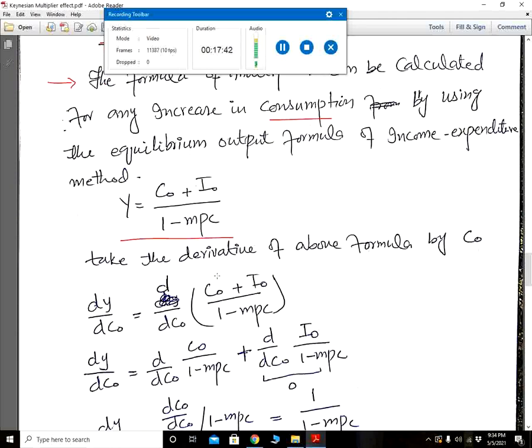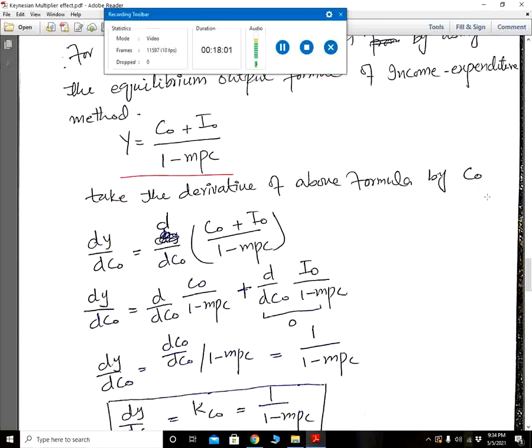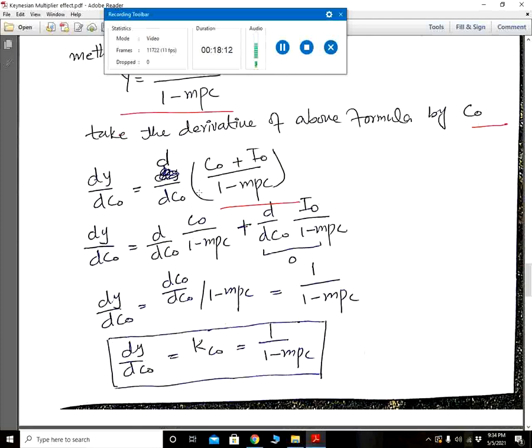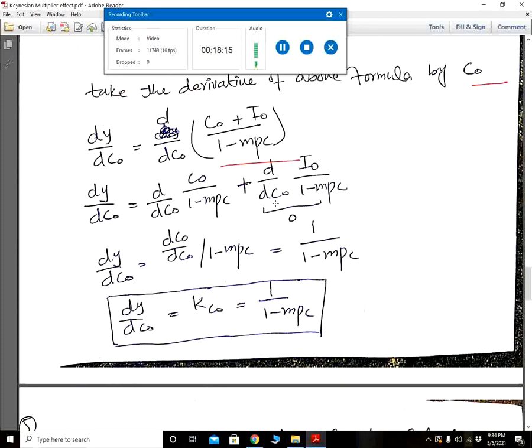Previously we have taken the derivative of Y with respect to I naught to calculate the investment multiplier, and now we are going to calculate the consumption multiplier. So we will take the derivative of this equilibrium income with respect to C naught. Delta Y divided by dC naught is equal to the derivative of this expression with respect to C naught. So we apply this derivative inside the equation right now.